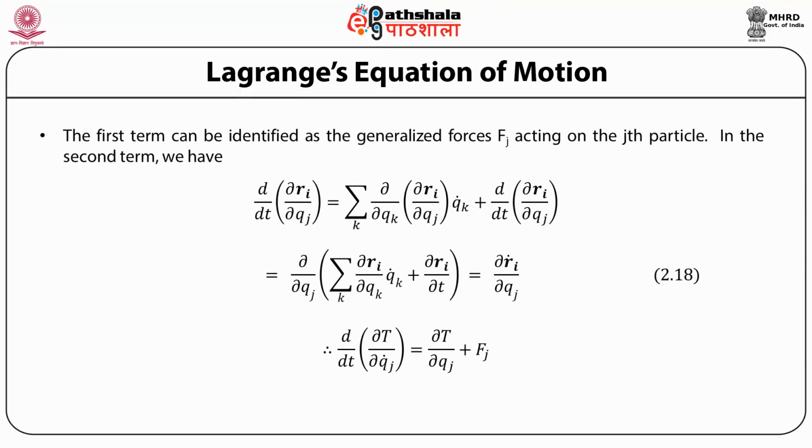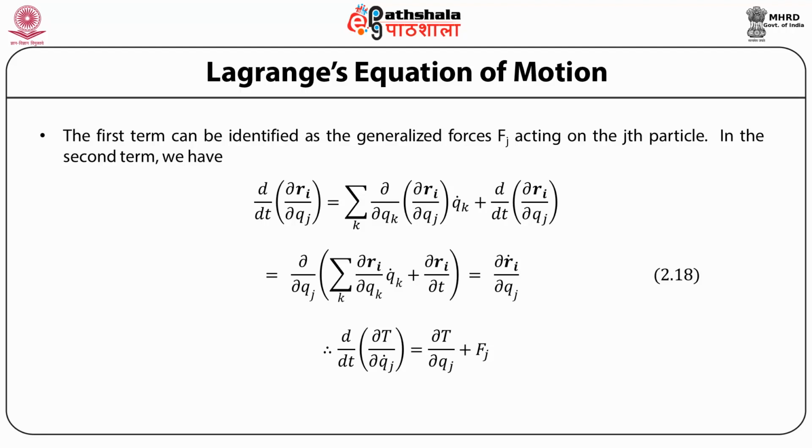The first term in this equation, namely pi dot dRi by dqj, can be identified as the generalized force acting on the jth particle.